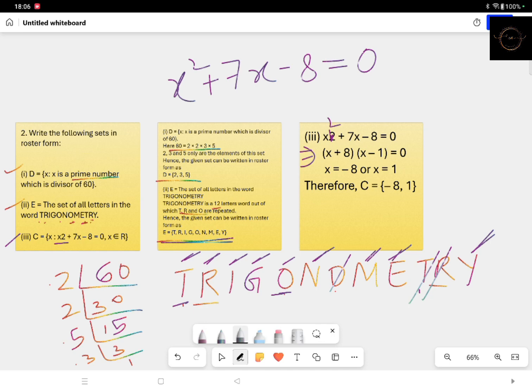So what are the two values which will satisfy? Minus 8 comma 1. Therefore C, because they have given C as the name of the set, is equal to minus 8 comma 1. Both are real numbers and it's given x belongs to capital R, so we will take both the values. So this was all about the second question.